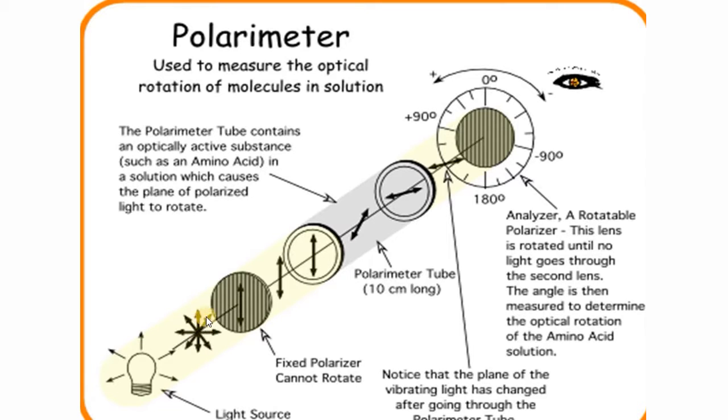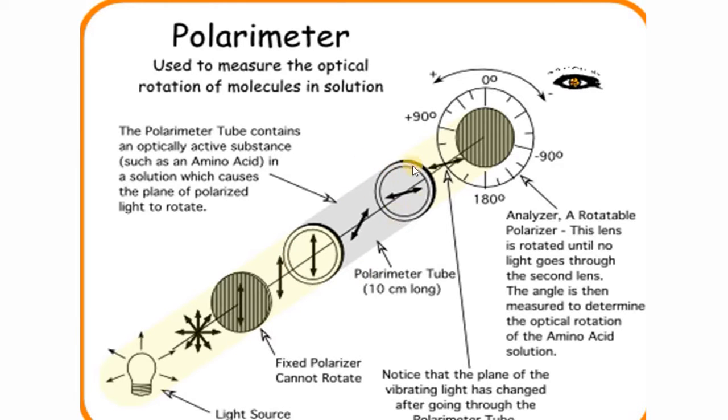And this unpolarized light is allowed to pass through a polarizer. What happens? This is the optic axis of the polarizer. So this polarizer transmits only the vibrations which are parallel to the optic axis, that is, in the vertical direction. So this unpolarized light on passing through the polarizer gets plane polarized with its vibration in this direction. And this polarizer is fixed and it cannot rotate.